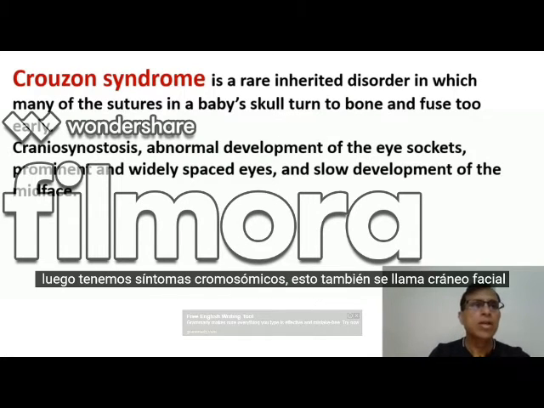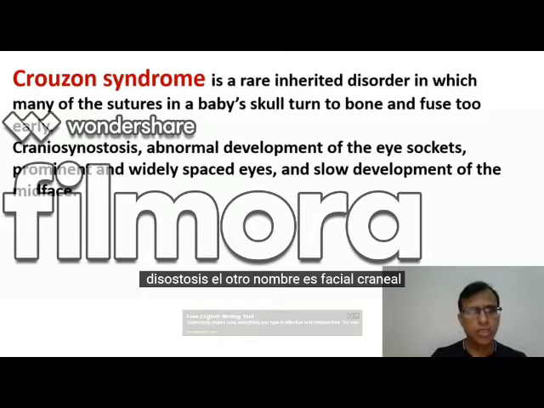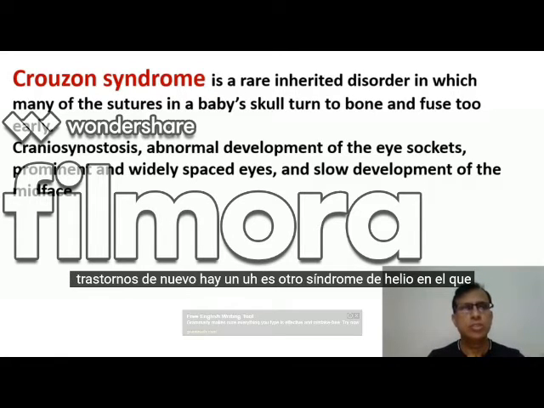Then we have Crouzon syndrome. This is also called craniofacial dysostosis. The other name is craniofacial dysostosis.